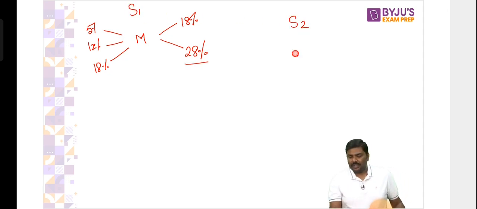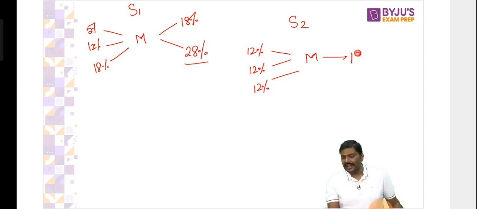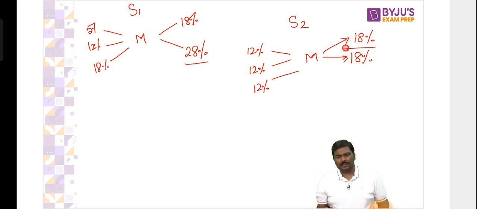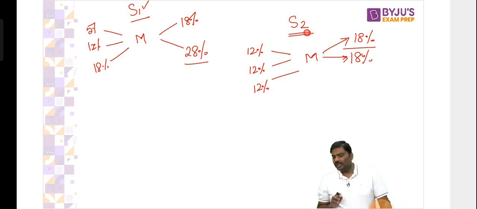This is situation 2. You're a manufacturer, you'll purchase 3 raw materials, let's say taxed at 12%, 12%, 12%. You will sell the good which is taxed at 18%. One or 2 goods, it doesn't matter. 18%. Right, again, don't worry about the numbers here. In fact, I'll explain the problem related to the numbers also later. But let me ask you a very, very simple question. Would you want to be under situation 1 or situation 2? You're a manufacturer. Would you want to be under situation 1 or situation 2?